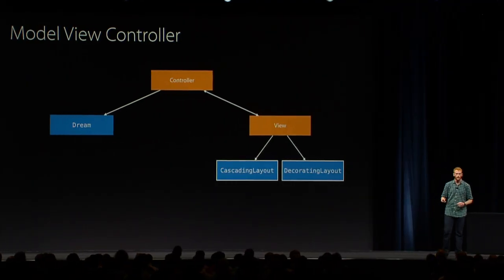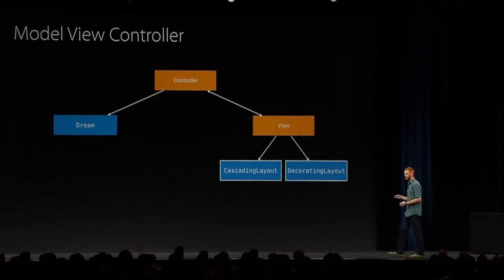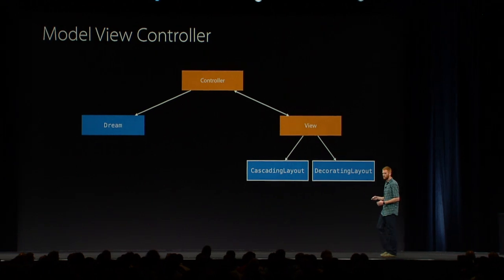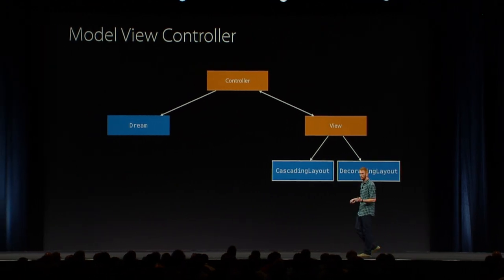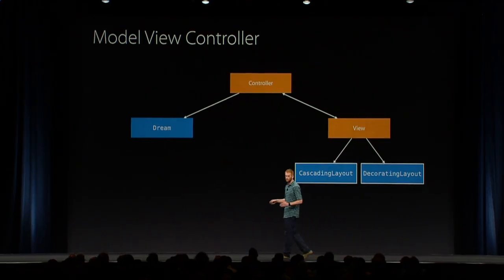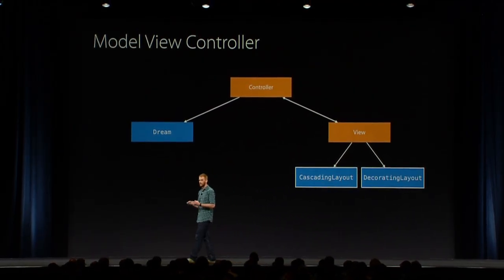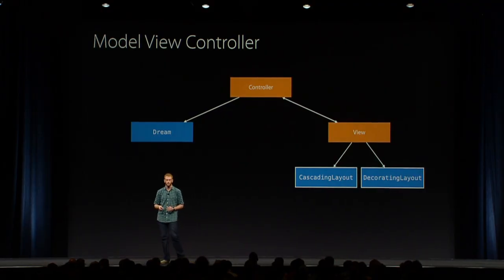Then Jacob showed you how we built small components like decorating layout and cascading layout. These small components took advantage of protocols and generics to make sure that the generic components were reusable with views, SpriteKit nodes, and image rendering. And all of this led to better local reasoning since each of these types were small, testable, and isolated value types.